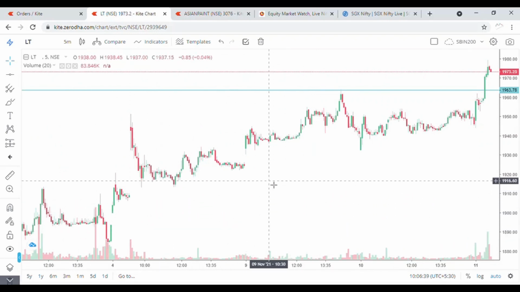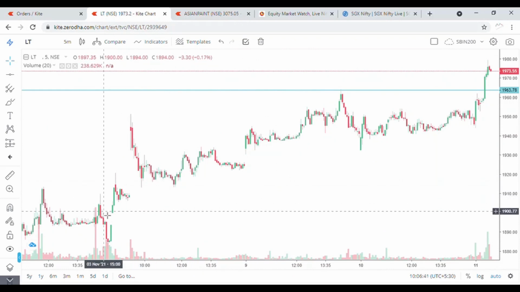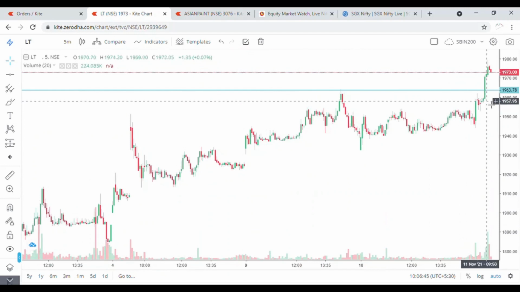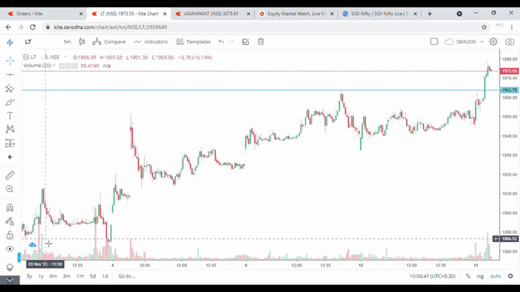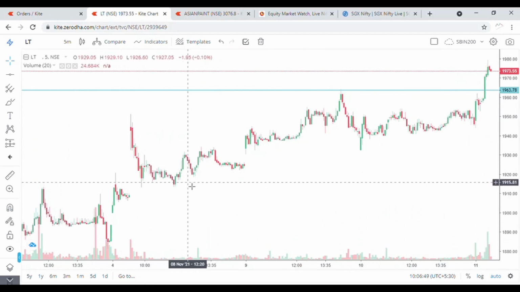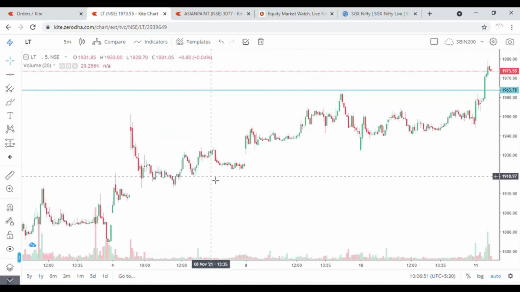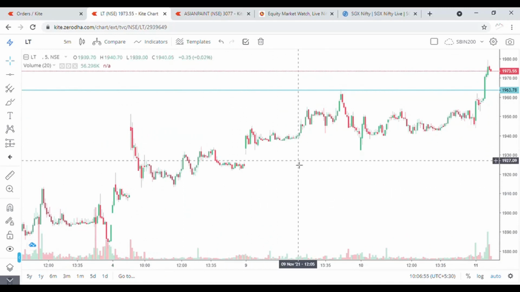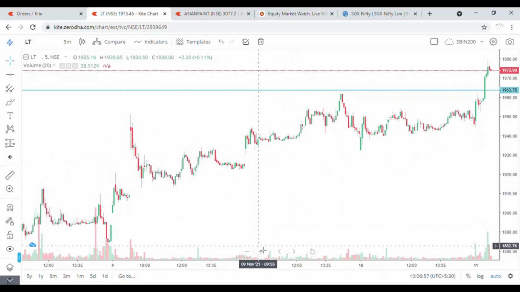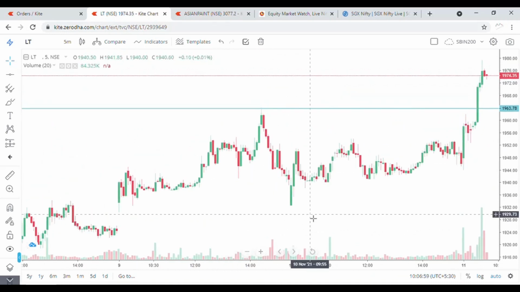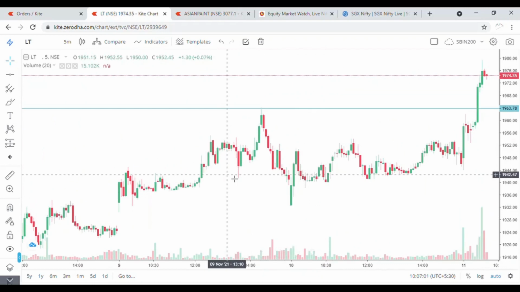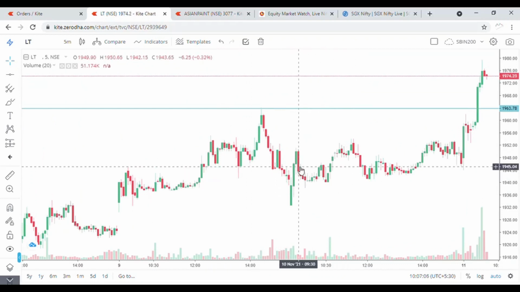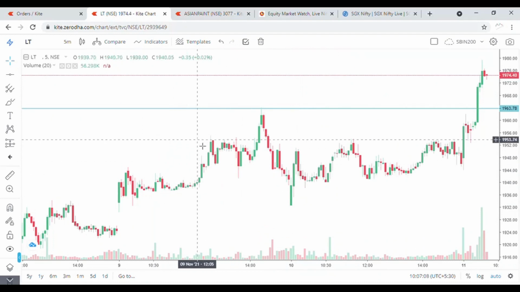It is crystal clear that price is moving from this corner to this corner, making higher highs and higher lows. So the first reason for selecting LT is its dominating pressure.